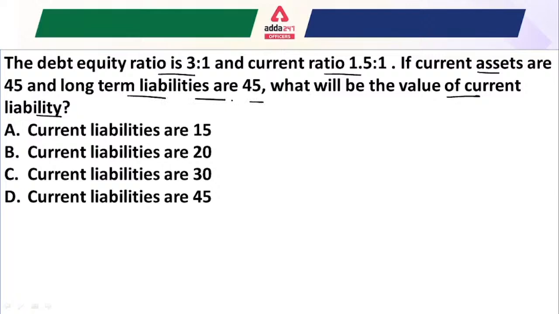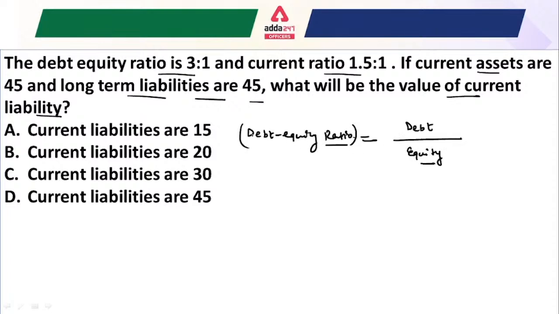Okay, so the thing that I always explained to you: whenever you have to solve a question of ratio analysis, you never have to memorize the ratio analysis formulas. You only have to formulate them. Like in this question, the debt equity ratio is given. If we have to formulate the debt equity ratio, in the numerator the component would be debt, and in the denominator it would be equity.